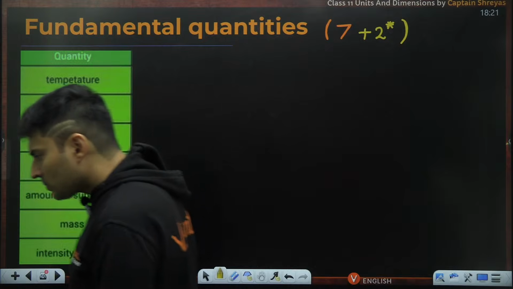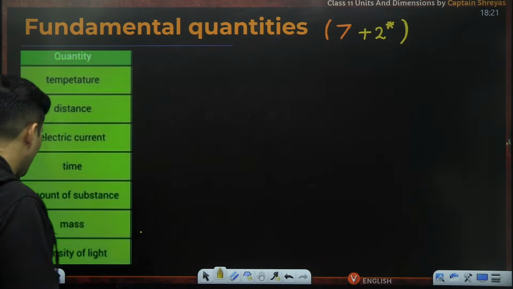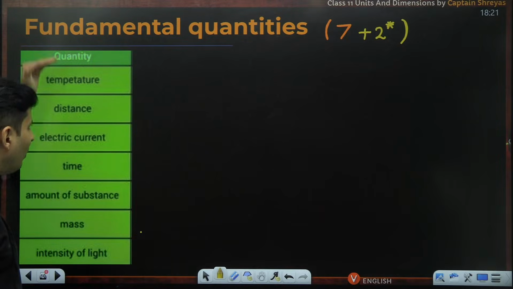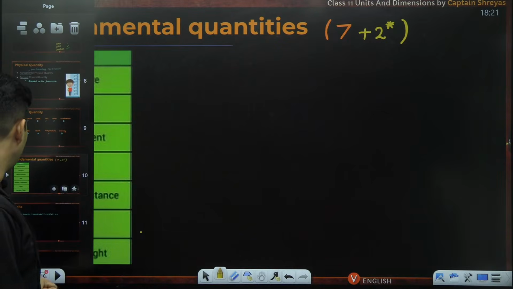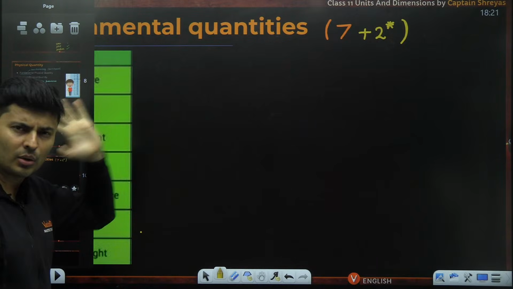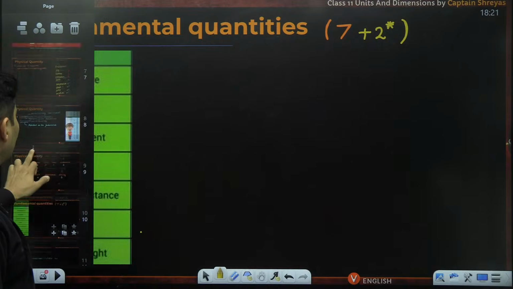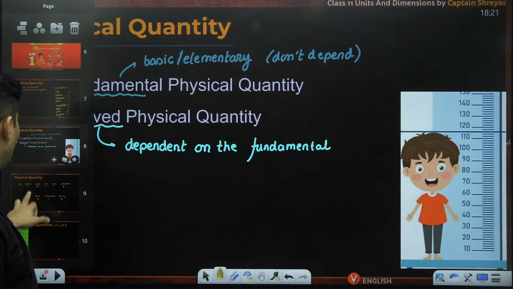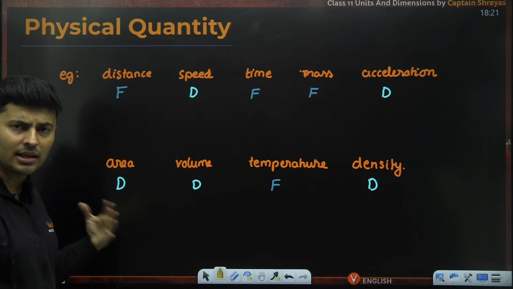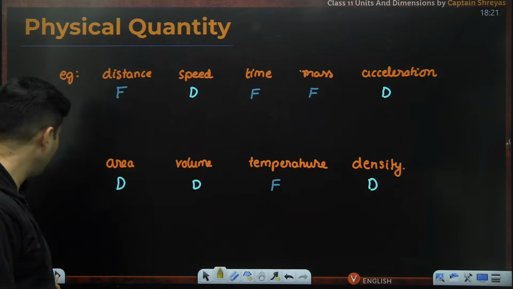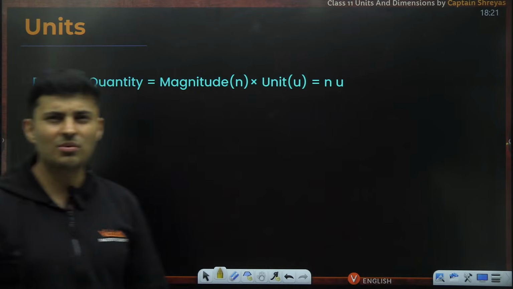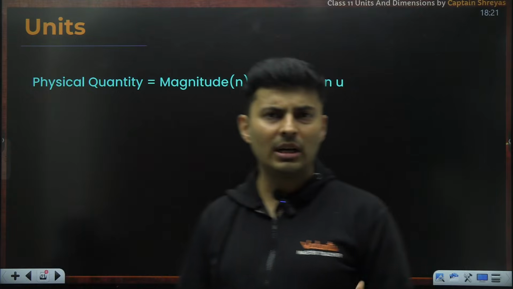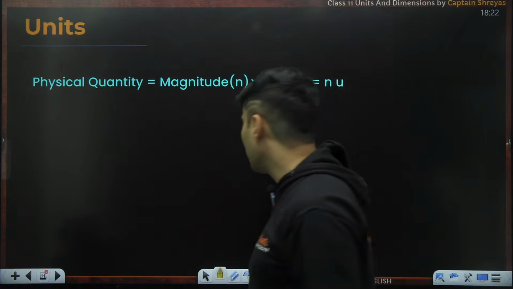Gopal. Yeah. So these are the 7 fundamental quantities which you should definitely know. Okay, we'll come to that extra 2 in a bit. Sir, now that you told physical quantities like distance, speed, time, temperature, etc. can be measured, there is a number associated with it. How do you write a physical quantity? Always magnitude with the unit. That's what you generally see. Any physical quantity will have some magnitude and then some unit.